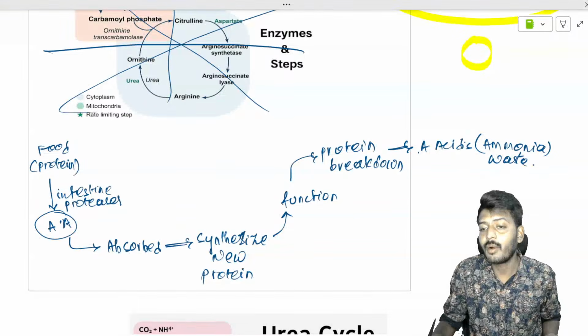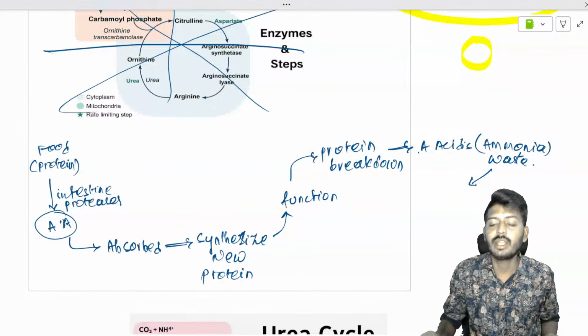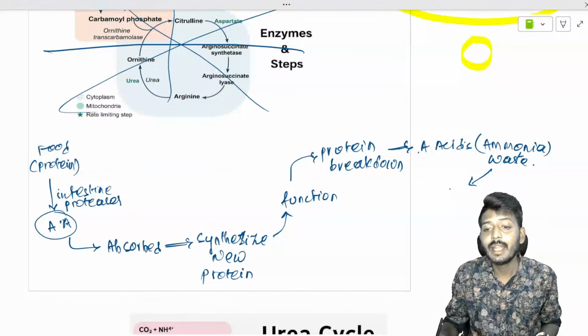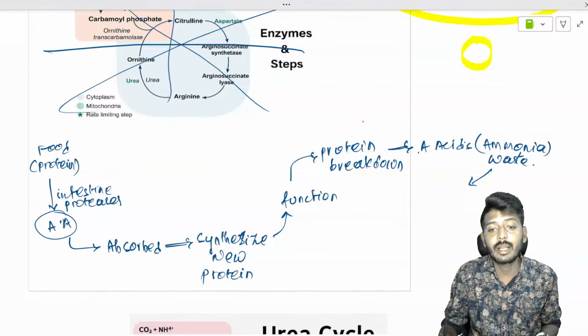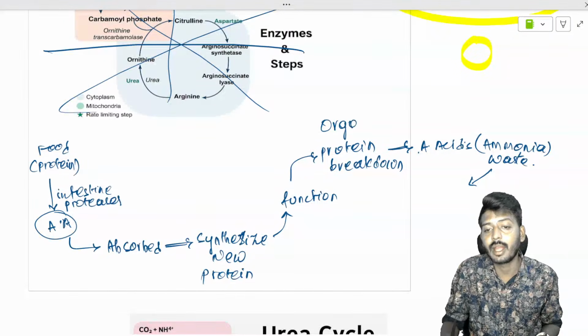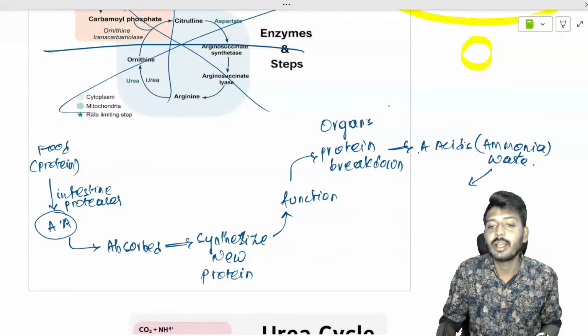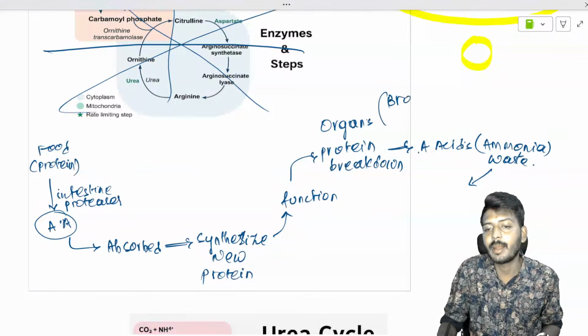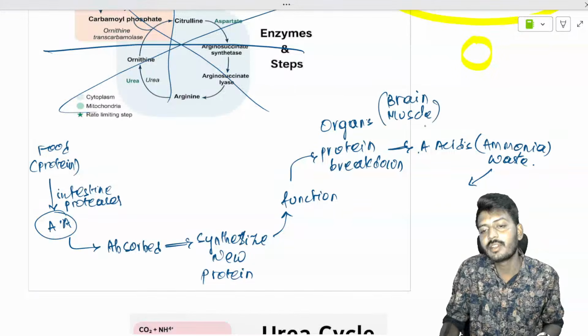This ammonia, whatever is there, so where will protein breakdown occur? In the organs. Okay, in the organs such as brain, maybe in the muscles after intense physical activity.